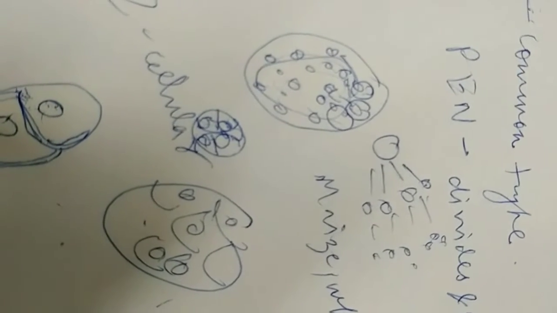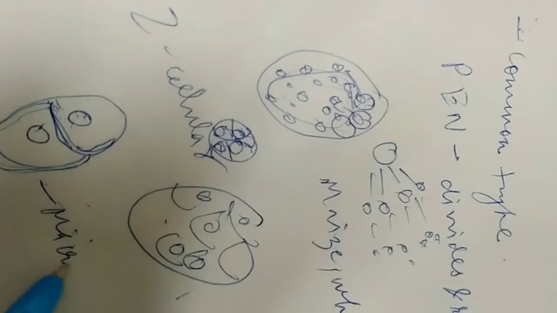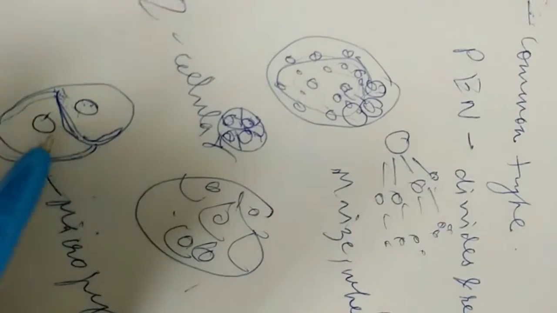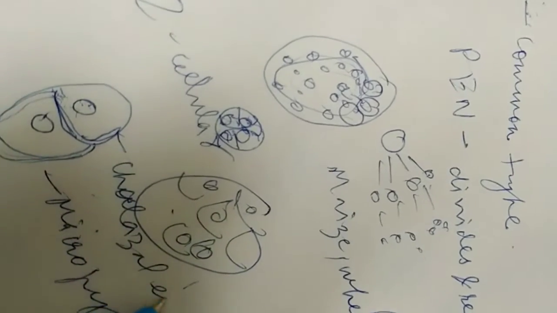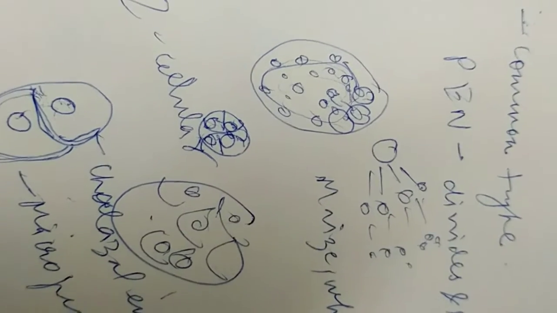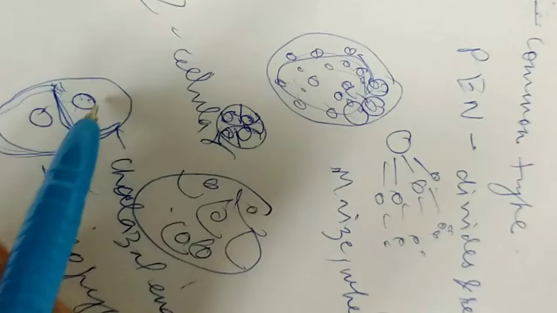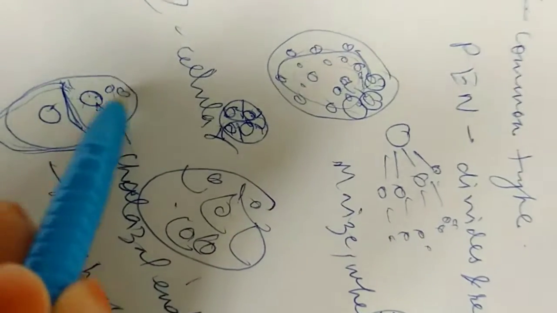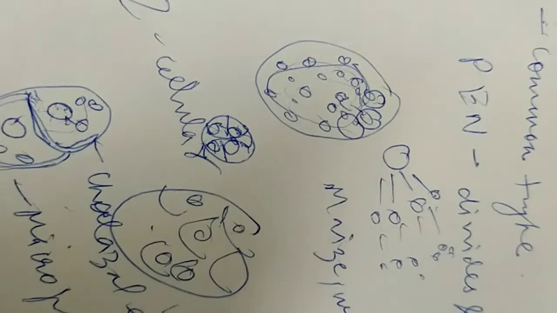The larger one forms at the micropylar end, and the smaller one forms at the chalazal end. This is followed by subsequent divisions which are of free nuclear type. Now only the nucleus will keep on dividing. The first division is cellular type.